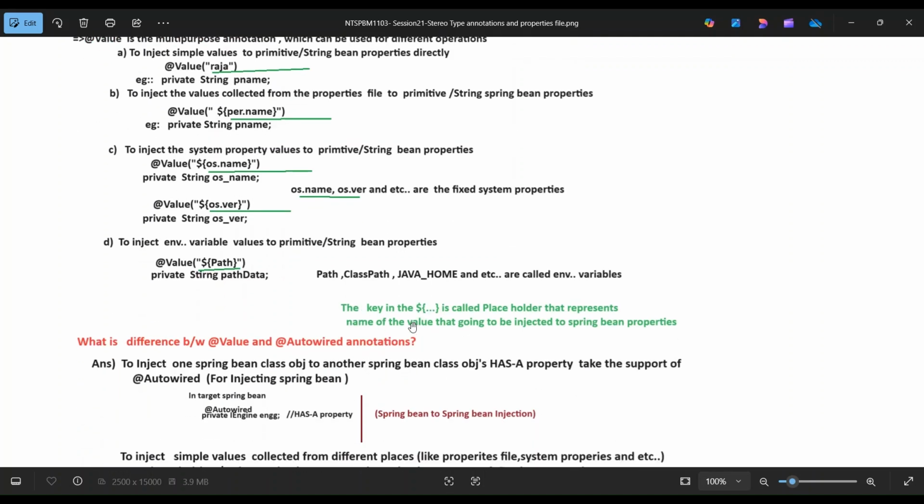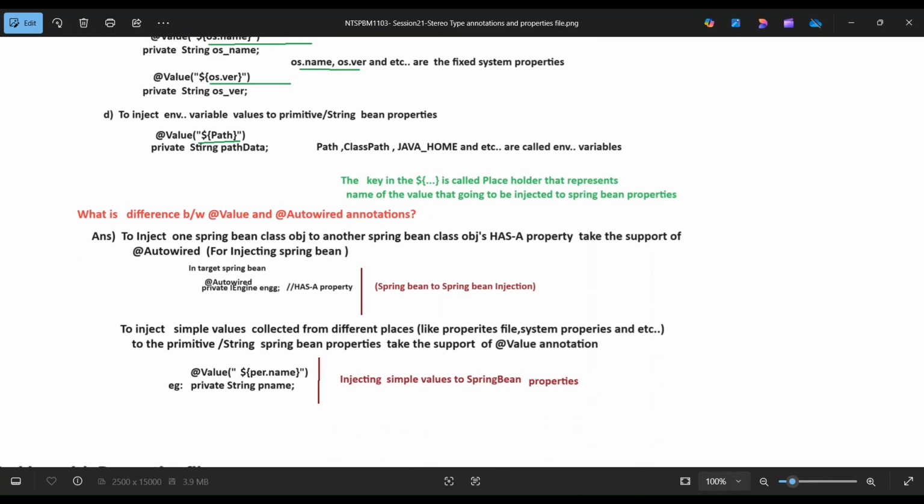The key in the dollar curly brackets is called a placeholder, which represents the name of the value that is going to be injected into the Spring Bean properties.